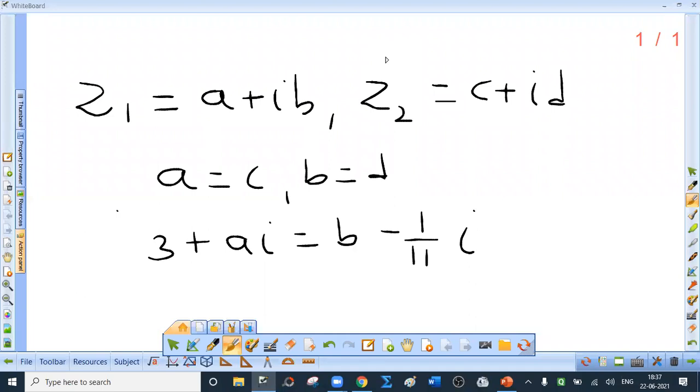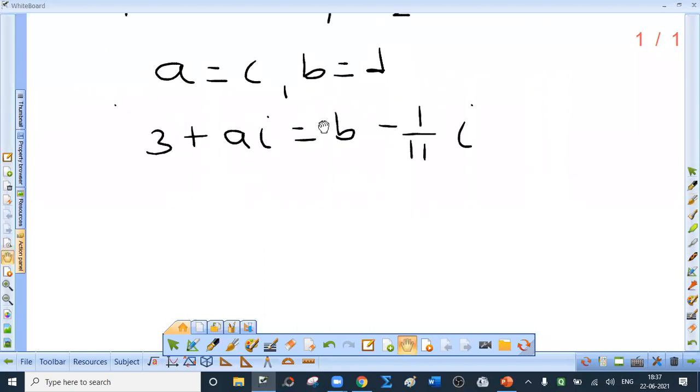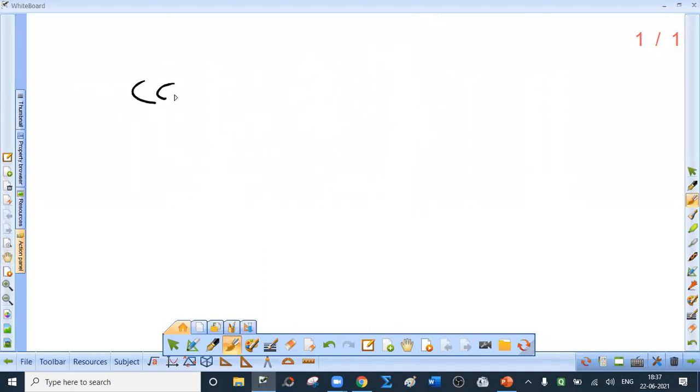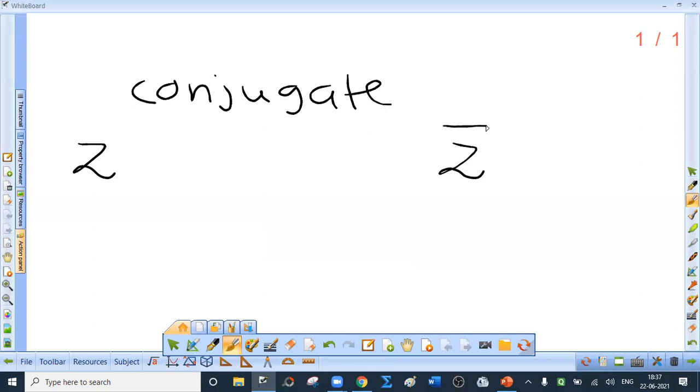Okay. Then the last concept before we start solving sums, that is conjugate of a complex number. Now, this word is important. I think you have heard this word, right? In case of certs, conjugate of a complex number. Now, I will not tell you the definition. I will give the complex number and I'll tell you its complex conjugate. The conjugate of complex number z is denoted by z bar. It is called as complex conjugate. Okay. Now, let me give you examples.